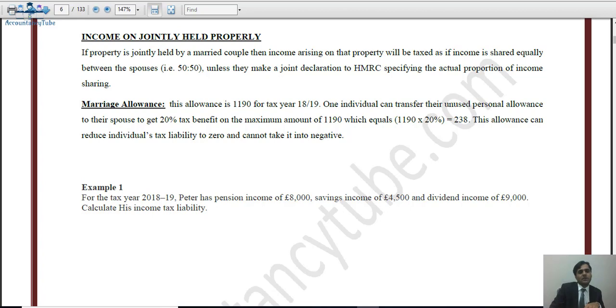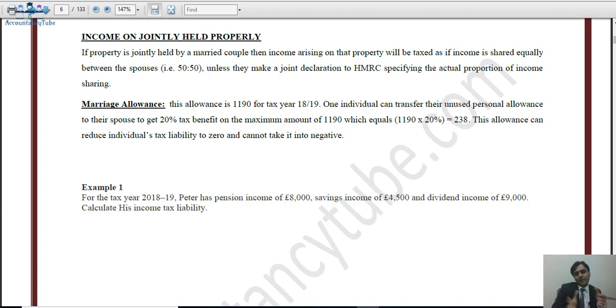After that, it says the marriage allowance. This allowance is £1,190 for the current tax year. Normally, it is 10% of the actual personal allowance. So the marriage allowance means that when one individual is earning more and the other is earning less, the one who is earning more needs more personal allowance, whereas the one who is not earning much has unused personal allowance. That unused personal allowance can be transferred to the higher earner, so that the eventual tax liability of the couple can be reduced. So basically £1,190 can be transferred to the other individual.